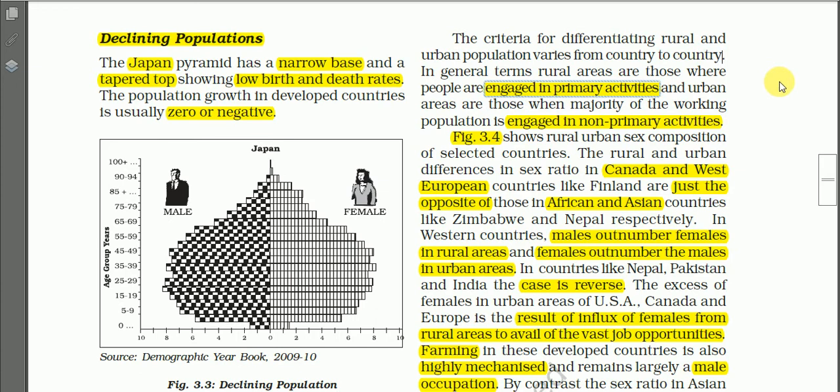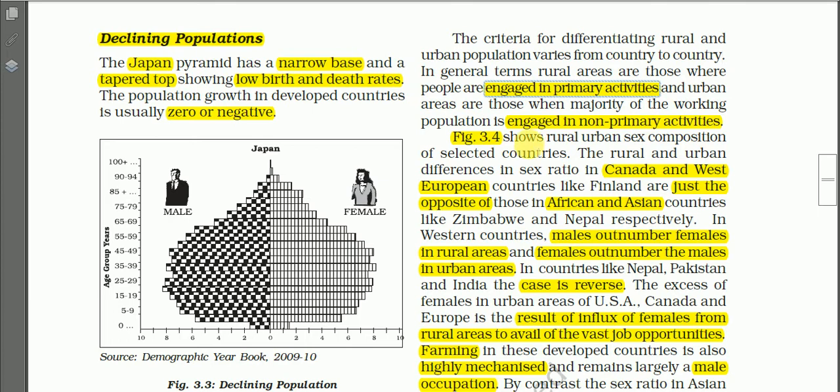So the most widely accepted criterion for differentiating population into rural and urban is the occupational structure. So based on the occupational structure, rural areas are those where people are engaged in primary activities like agriculture, fishing, hunting, and so on.